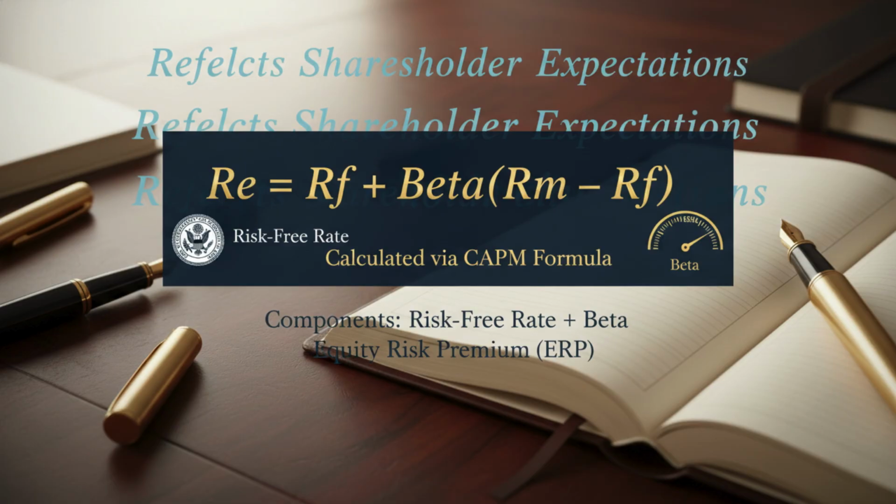This formula starts with the risk-free rate, typically a 10-year Treasury yield, and adds a premium based on the stock's beta. Beta measures how volatile the company is relative to the broader market. If a startup has a beta of 1.5, it is 50% more volatile than the market, requiring a higher return to justify your investment. Understanding this helps us price the risk inherent in high-growth ventures.